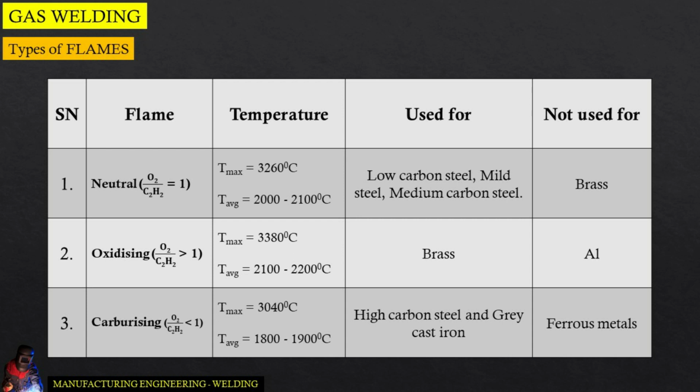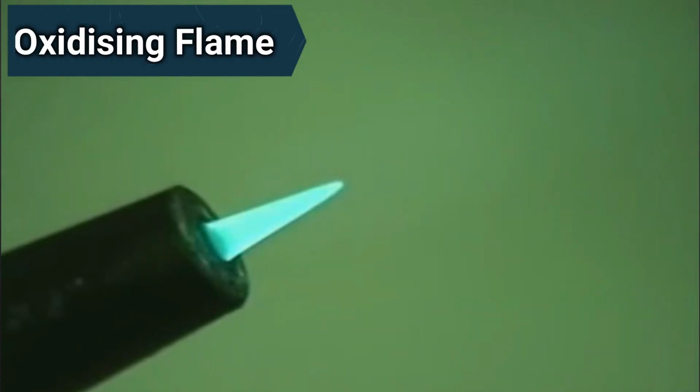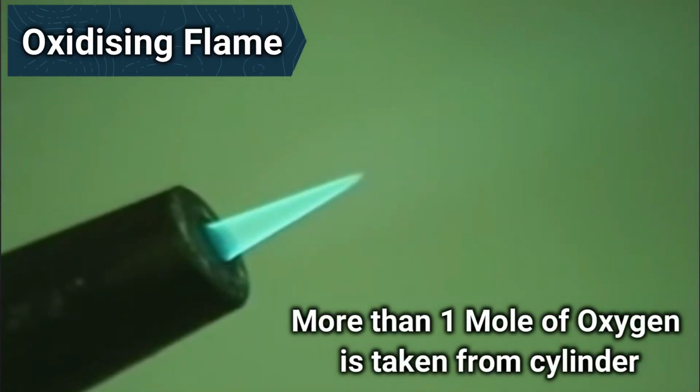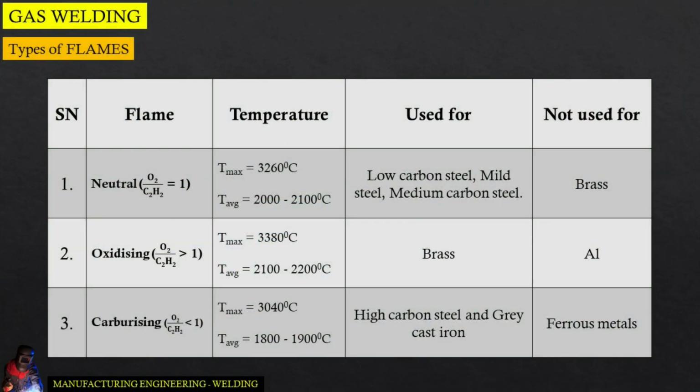Now in case of oxidizing flame, the oxygen to acetylene ratio is more than 1, which means more than 1 mole of oxygen is fetched from the cylinder. Here the maximum temperature is 3380 degrees Celsius and the average temperature lies between 2100 to 2200 degrees Celsius. Oxidizing flames are used primarily for brass and it is not used for aluminium.